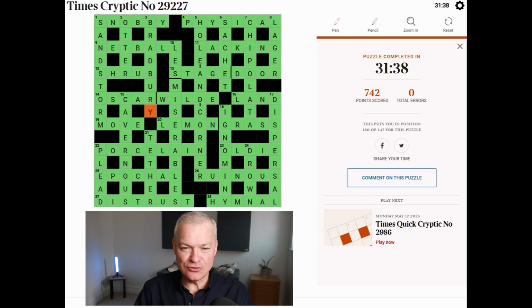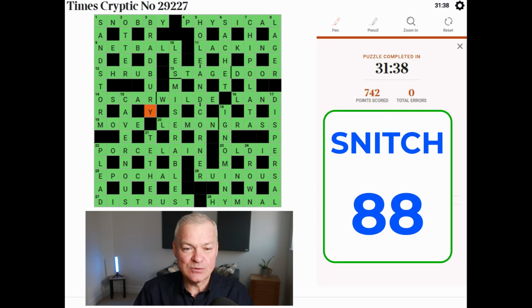So what about the snitch for this? This is a Monday puzzle, normally easier than usual. I would say the snitch, I think this was me rather than the puzzle. I would say the snitch is going to be in maybe the 70s for this one.